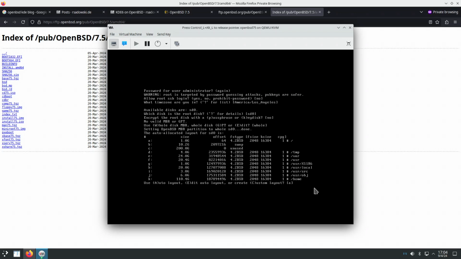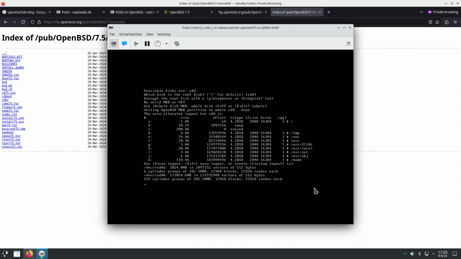So 200 gigabytes for the virtual hard disk, 110 gigabytes for /home, 20 gigabytes for /usr, and 24 for /var. 10 gigabytes for the swap partition. Hopefully, /usr/local is large enough. Auto layout.